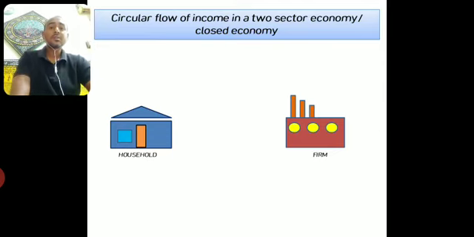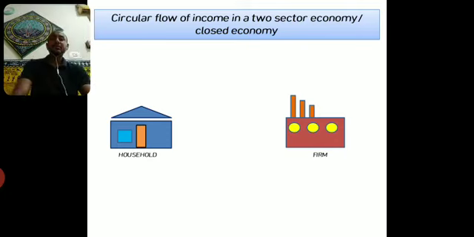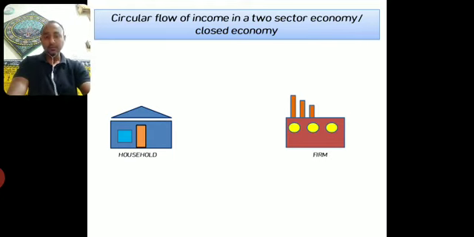So this is the explanation of circular flow of income between the household and the firm. As I have already mentioned, we will focus only on the two sector model, that is household and the firm. This is also called a closed economy or a simple economy model, where there are two sectors only, the household and the firm sector. Now what is the relationship between the household and the firm? Who are covered under household? Who are covered under the firm?